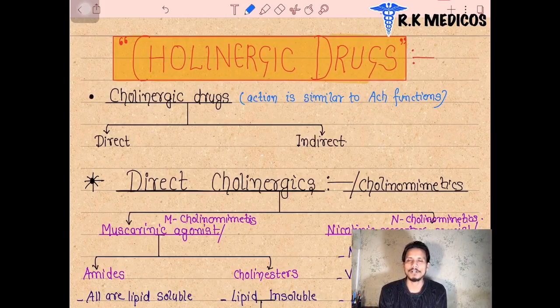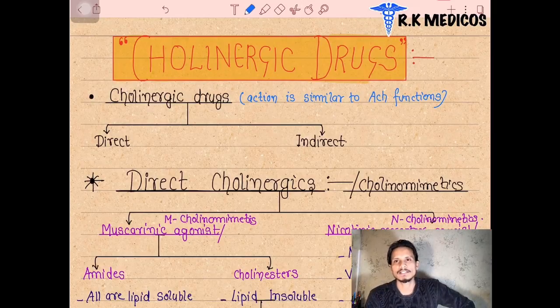In pharmacology, we already discussed the autonomic nervous system in the previous part. We discussed the parasympathetic system, how it works and what it does. In the previous part, we also discussed the receptors of the parasympathetic nervous system. The parasympathetic nervous system includes the cholinergic system, or the drugs of the cholinergic system, in which we are going to discuss acetylcholine, its receptors, and the drugs acting on these receptors.